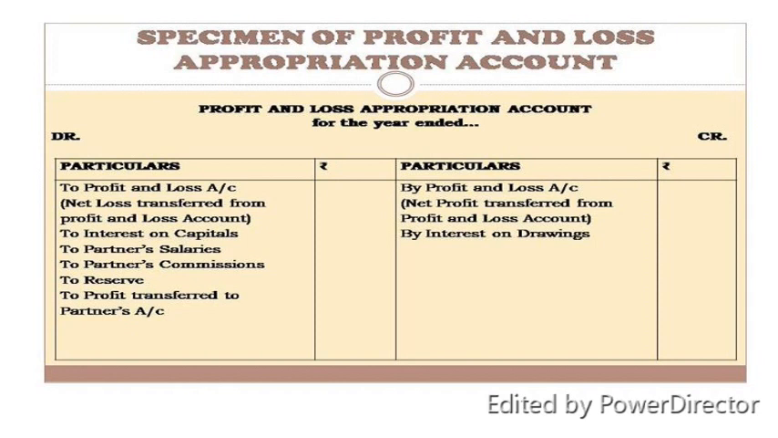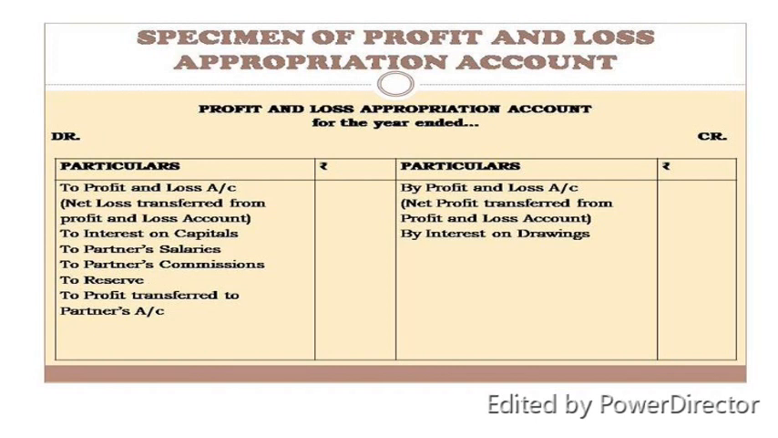On the debit side, if the partnership firm makes any loss and the net loss is calculated in the PL account, this loss is transferred to the PL appropriation account on the debit side. Definitely just the reverse. In case of the profit, it will be on the credit side. In case of the loss, it will be on the debit side.